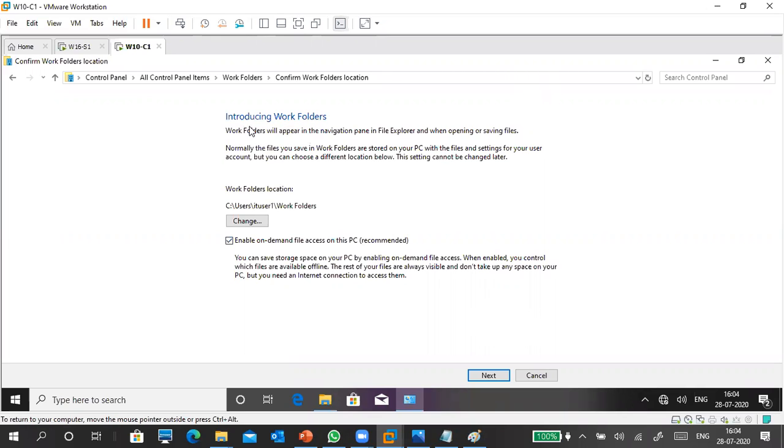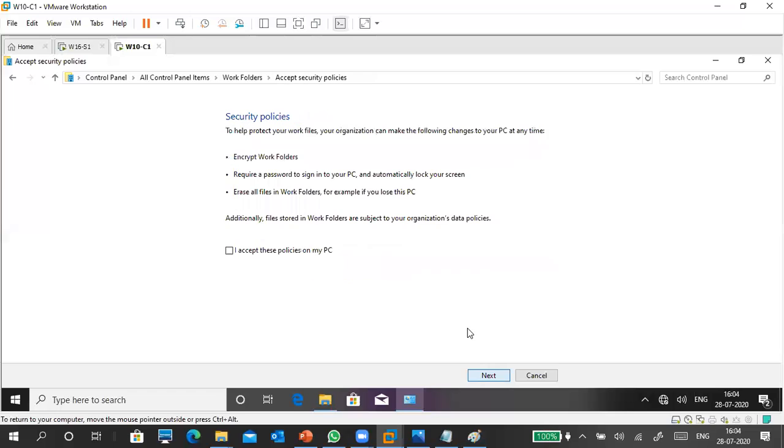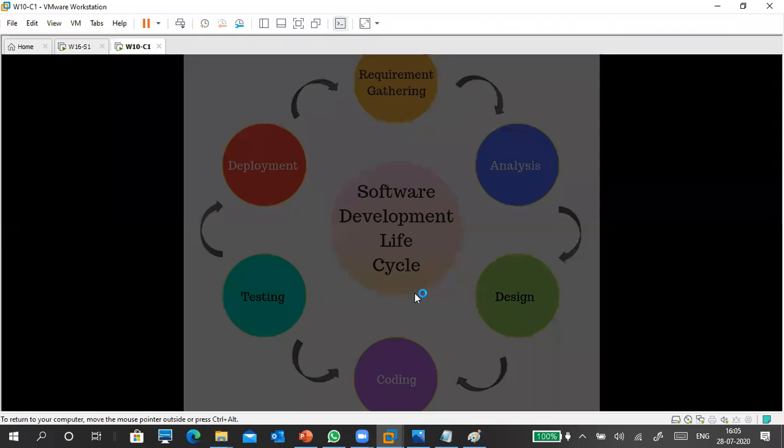So if you got it like this, it means it is a successful one. Okay, so we'll see this one next. Now it is asking for an accept. Okay, you can read it while you are doing. Okay, set up a work folder.